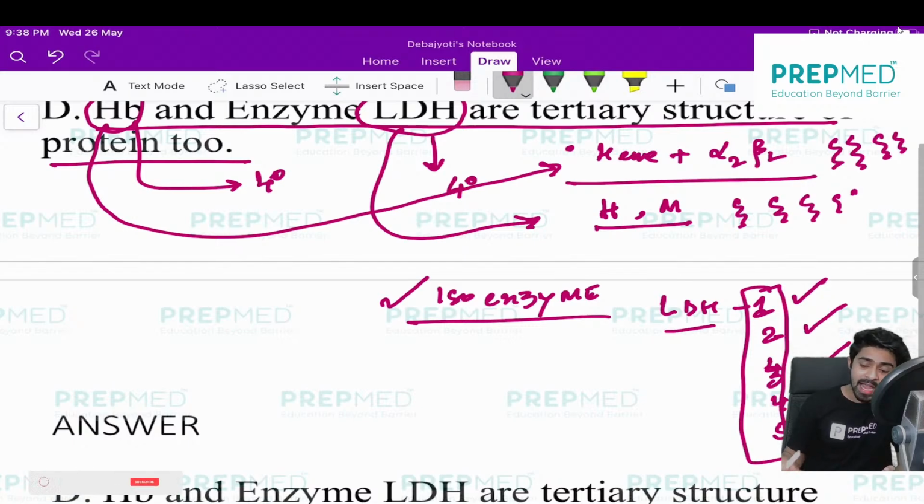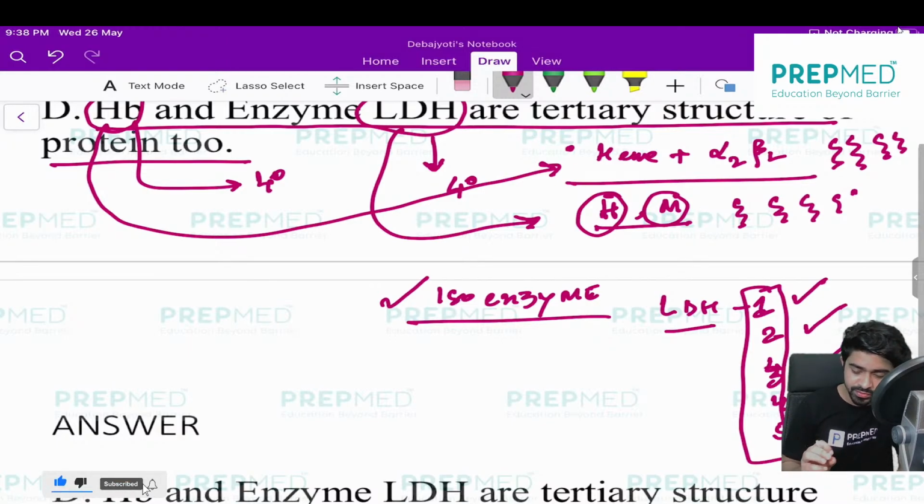The second point is, it is quaternary structure because it consists of the heart unit and muscle unit protein. Don't think that the heart unit is only present in the heart. No, they are just names. We could also call them a RAM unit and a SHAM unit, but we have called them the heart unit and the muscle unit. Don't be obsessed with that. You just focus on this: LDH is a quaternary protein because it consists of multiple peptide chains, number one, and number two, it is an isoenzyme too.